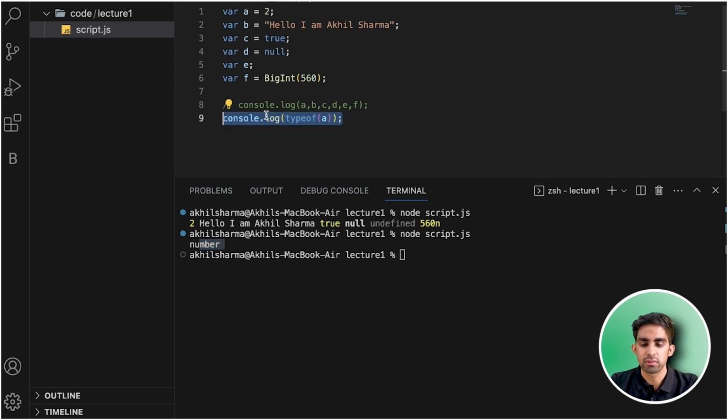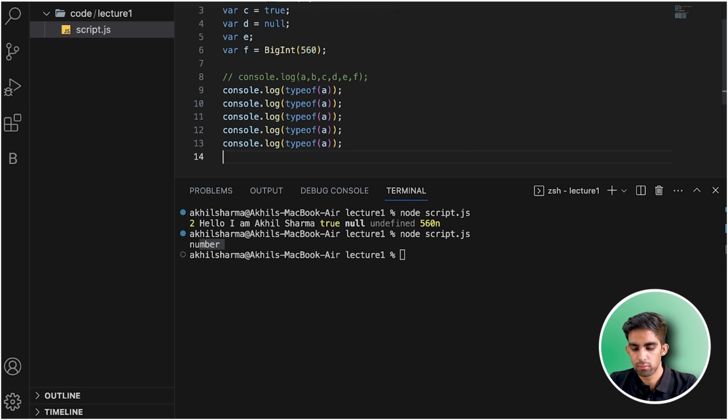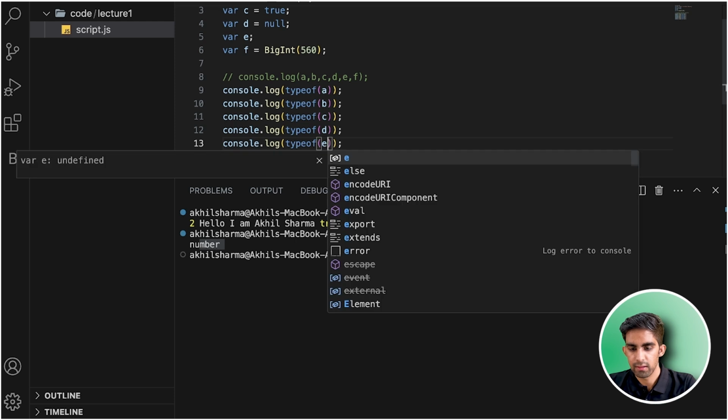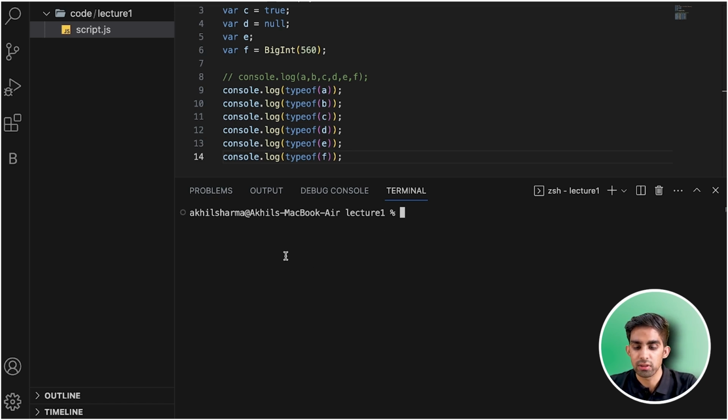So quickly, let me do the thinking. A, B, C, D, E, F. Now clear everything, team. Be very focused. Please focus on this screen, on the output, team. I'm running script.js, and you can see the answers, team.